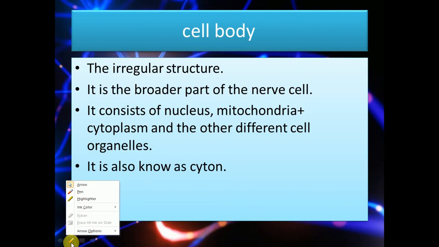Then it is followed by the cell body. It has an irregular shape. It is the broader part of the nerve cell. It consists of nucleus, mitochondria, cytoplasm, and many other cell organelles, and this is also known as cyton. The cell body consists of a fluid called cytoplasm. It consists of nucleus and mitochondria.